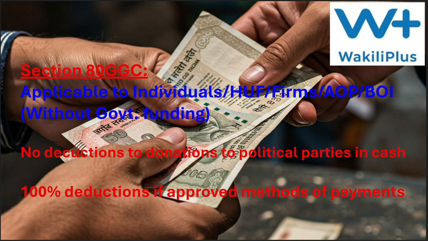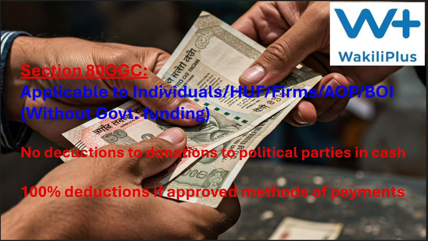So the businessman or other individual should be very careful about this. In case you want to claim the deductions, then you have to pay to political parties through allowed transaction modes only. Do not give cash to them and get the receipt. That is not going to help you.